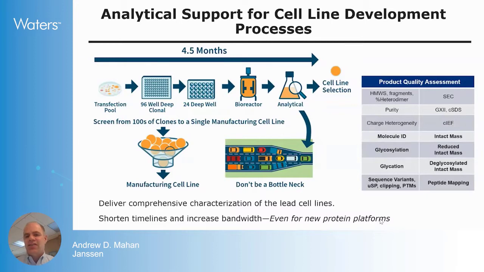We look at glycosylation of these variety of modalities by reduced intact mass or other MS techniques, glycations, another attribute that we monitor. That's the addition of glucose to lysines that can happen in bioreactors, culturing. And then a lot of work goes into peptide mapping, looking at sequence variants, clipping, and other PTMs.